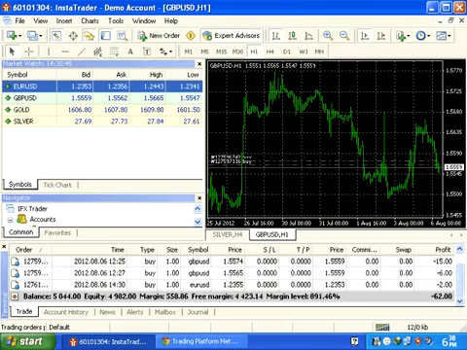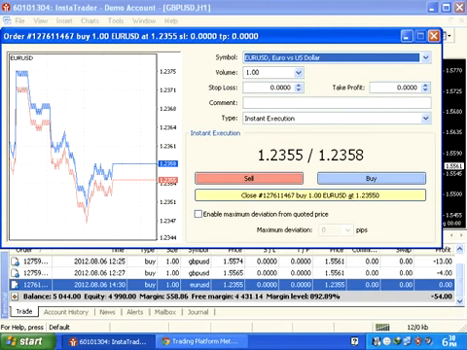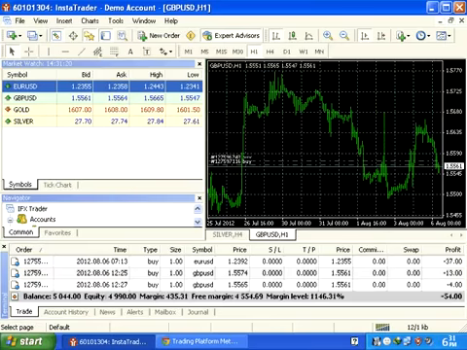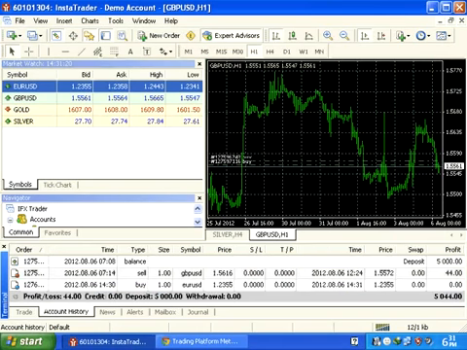For example, I'm just telling you this lot is going plus 2 points. Just double click on it and you can see now it is minus $1. You can wait, but I'm just double clicking on it. Now you can see it as minus 0. Close at this rate, close, not sell, just close. If you want to close at this rate, just click on the close button. Now your lot is closed. You can check in the history. Yes, everything is okay.